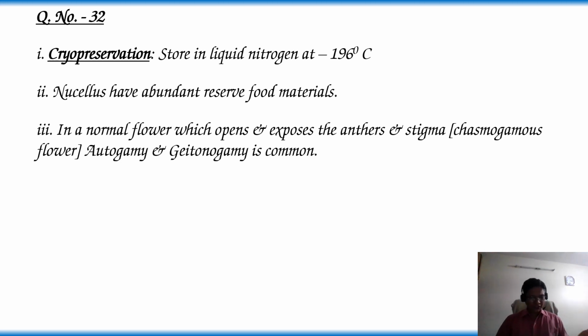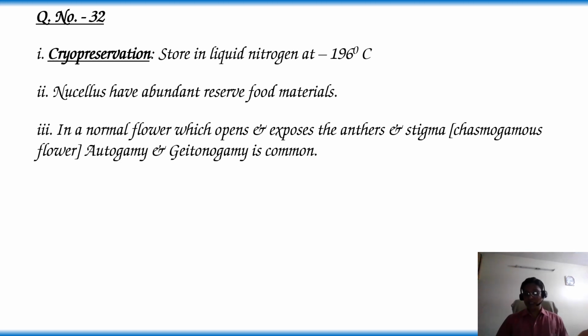Next, fourth statement, both male and female flowers are present on the same plant. That condition is called monoecious. It prevents both autogamy and geitonogamy. It prevents autogamy. Autogamy is nothing but transfer of pollen grain within the flower.